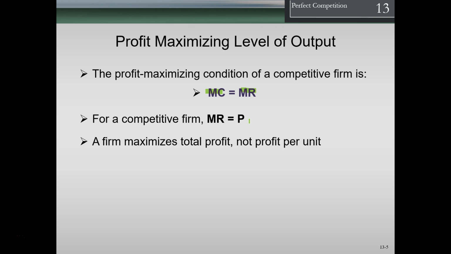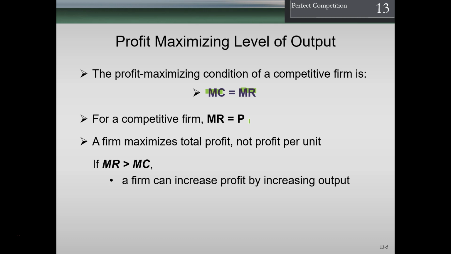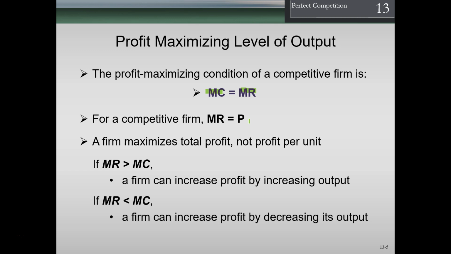A firm maximizes total profit, not profit per unit. If marginal revenue is greater than marginal cost, a firm can increase profit by increasing output, because making the next unit will generate more marginal revenue than marginal cost.